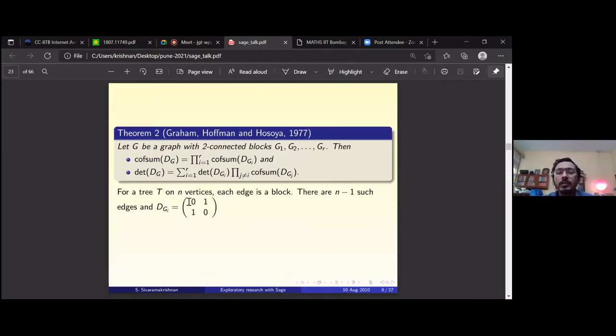Each block has the distance matrix 0, 1, 1, 0, and so the determinant of this DGI is -1. The sum of the cofactors is -2. You apply this result, and you get an alternate proof of the 1971 theorem of Graham and Pollack. So that follows from this 1977 result of Graham, Hoffman, and Hosoya. This is an even more general result than the theorem of Graham and Pollack. This is a well-known result of Graham, Hoffman, and Hosoya.